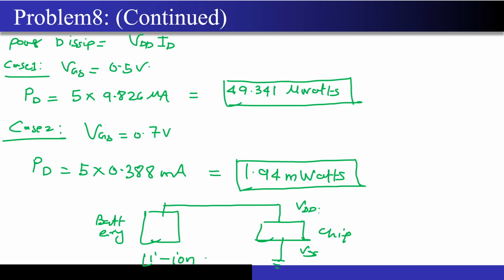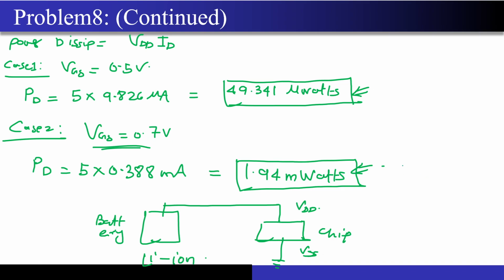Now in the subthreshold case, ideally you don't want anything to happen, but practically we have seen that this is the power level that gets consumed when your device is operating at some finite voltage which may be less than VT.